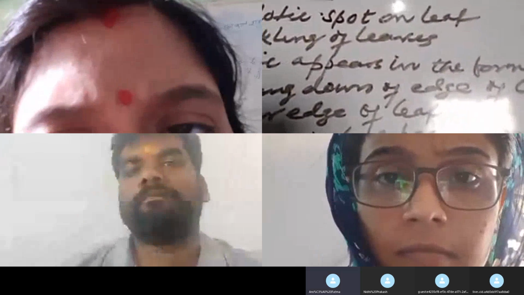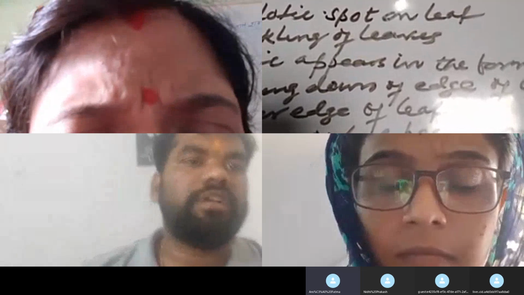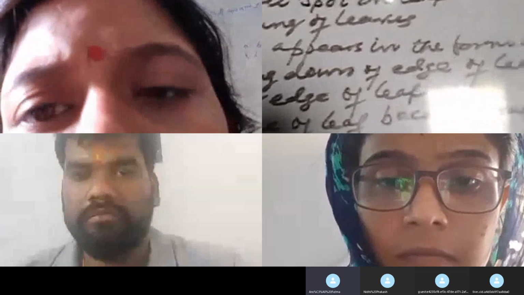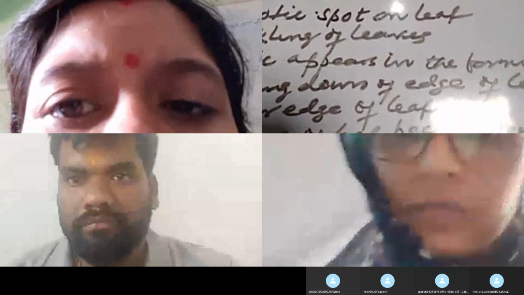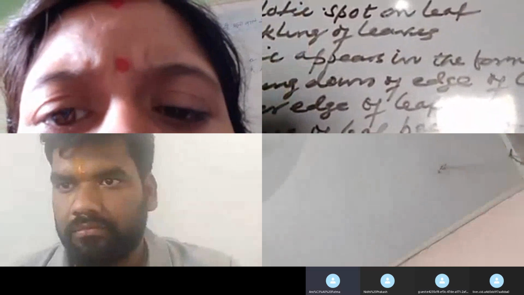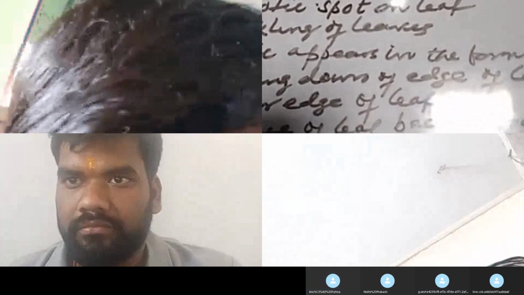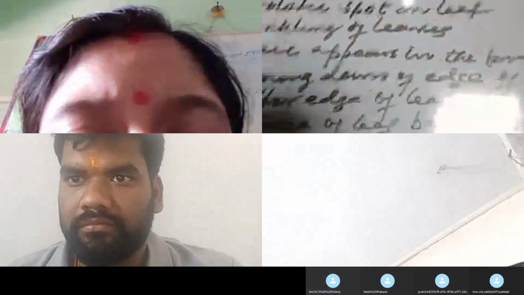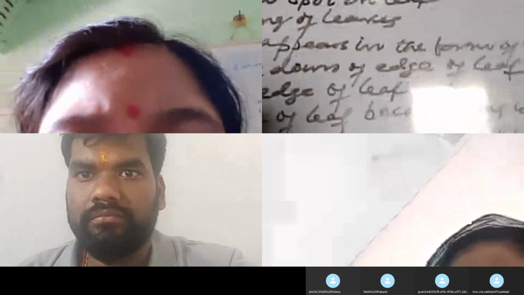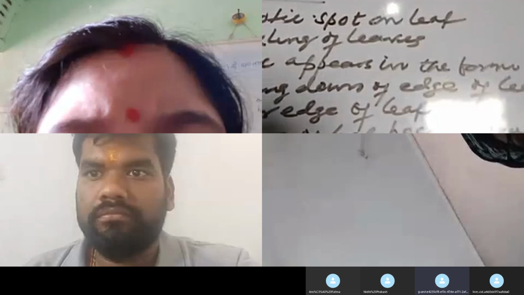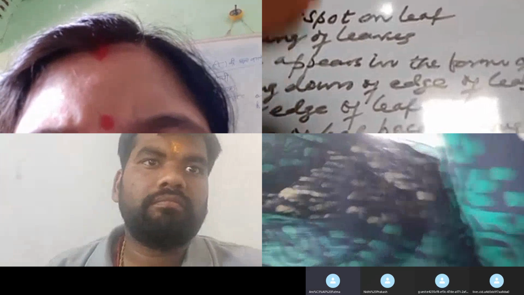Low fruiting, low fruit setting. The percentage of fruit formation will be very low. Low fruiting, low productivity. The tomato plant is important because the tomato fruits are used. If low fruit setting takes place, low productivity will result. Uneven ripening of the fruit is a very important symptom of this disease. The fruit will not get ripened uniformly.